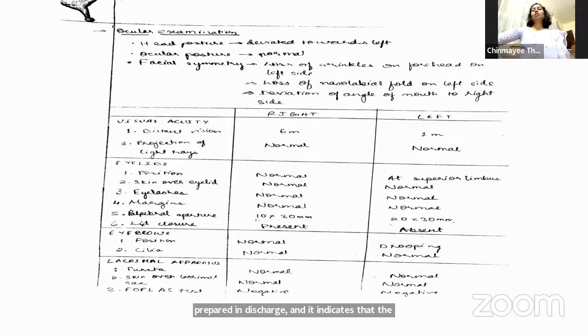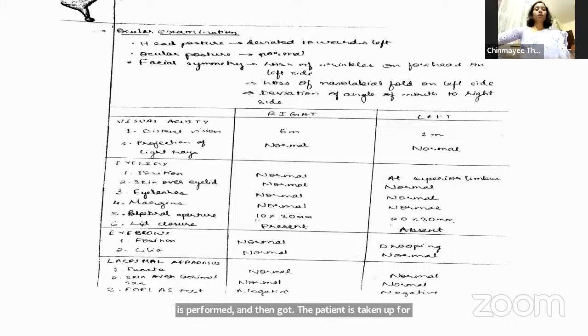Okay. Why is this testing of the lacrimal apparatus important? Ma'am, in case of cataract surgery, there is an increased risk of post-operative endophthalmitis if a patient is suffering from dacryocystitis too. So to prevent this, first dacryocystorhinostomy is performed, and then the patient is taken up for cataract surgery. Okay, if you don't do that, they will land up in endophthalmitis. Yes, so that is one thing.